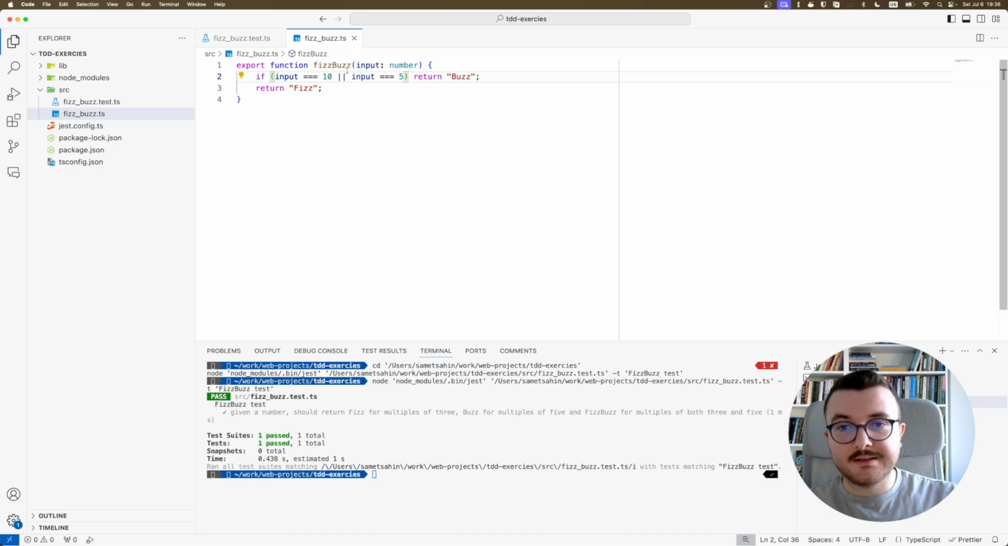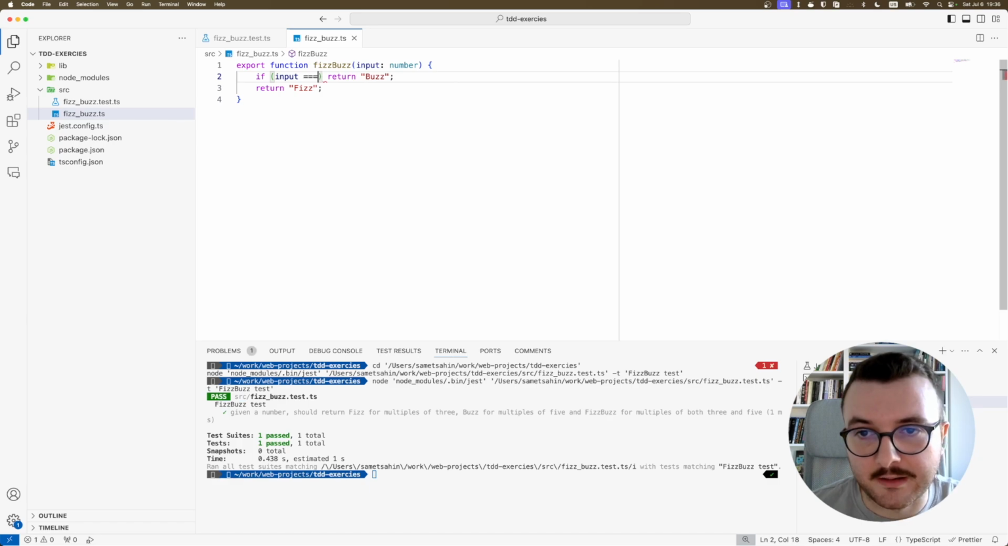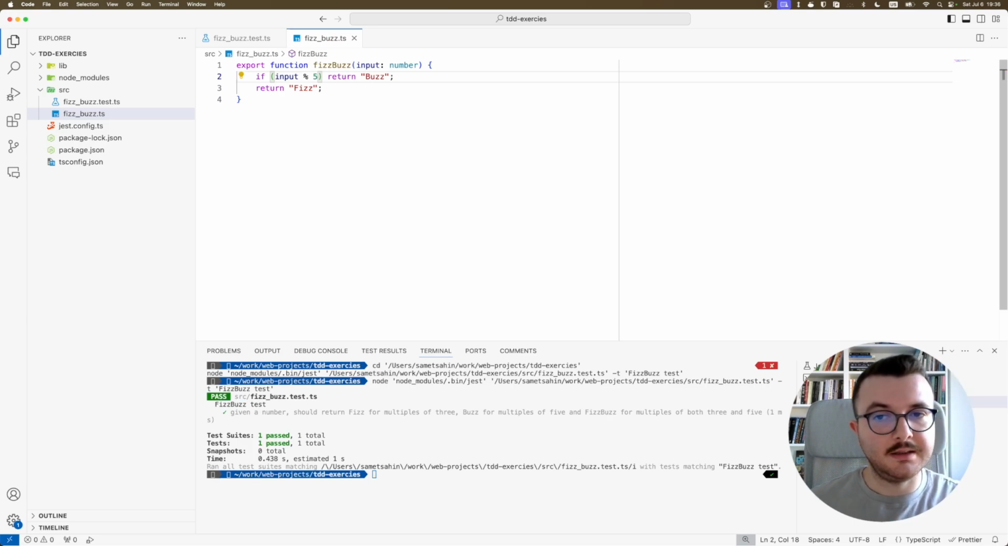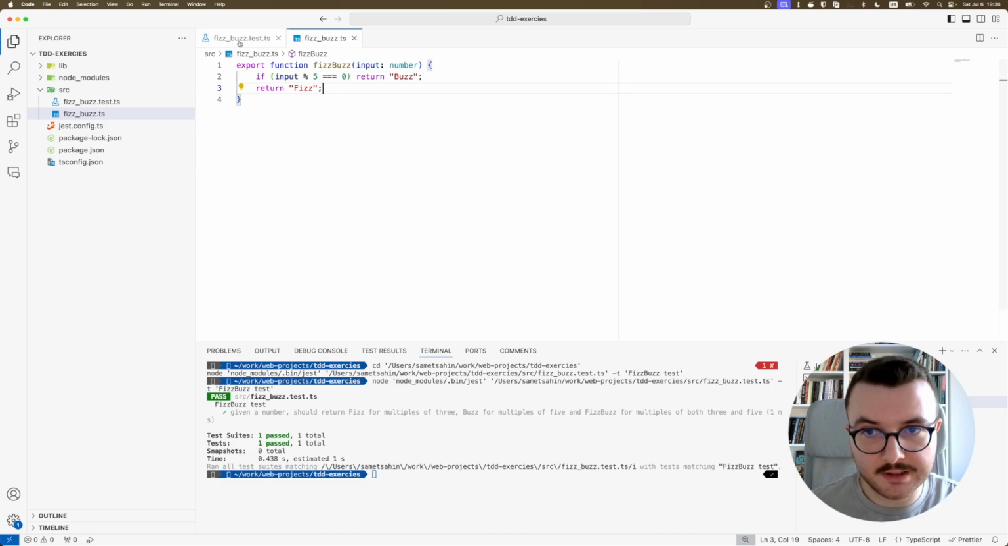To generalize this, we need to check if the input is a multiple of 5. To do that, we can use the ampersand. If we divide the input by 5, the remainder should be 0. If it's 0, that means the input is a multiple of 5, and we return Buzz for that. Let's run the tests.